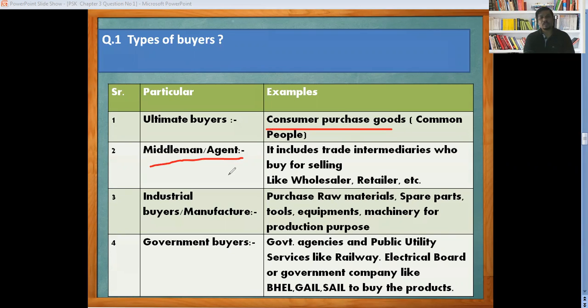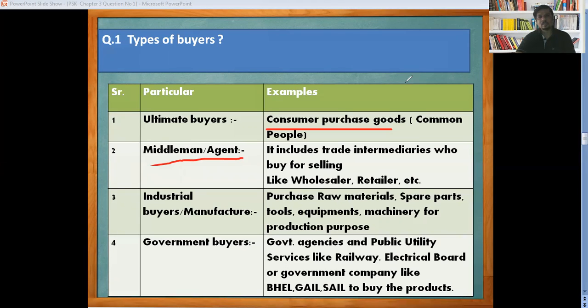Industrial buyers and manufacturers purchase raw materials, spare parts, tools, equipment and machinery for production purposes. These are called industrial buyers. Certain government companies and public authorities also purchase products for the welfare of the public. Government agencies and public utility services like the railway, electricity board, or government companies like BHEL, GAIL, SAIL buy products to manufacture a final product for the people. Now we are going to see them one by one.